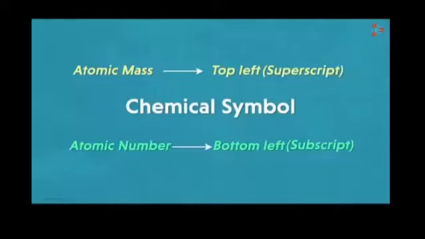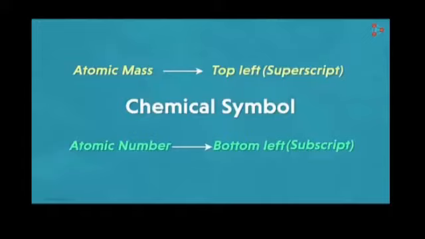Now students, let's have a look at the chemical symbol. In the periodic table, elements can be represented by different chemical symbols, and these symbols contain 2 numbers, and these 2 numbers are their atomic number and mass number.